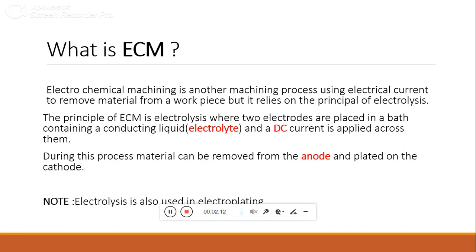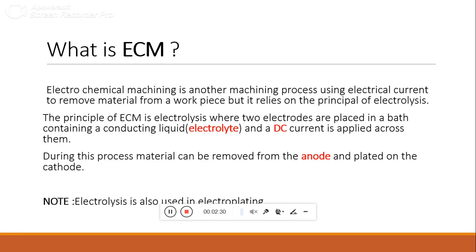We know that in the lathe or the shaper we have direct physical contact between the tool and the workpiece, but in all the unconventional methods that we have learned till now we don't have any physical contact. So here, what is the principle? The principle of ECM is electrolysis.